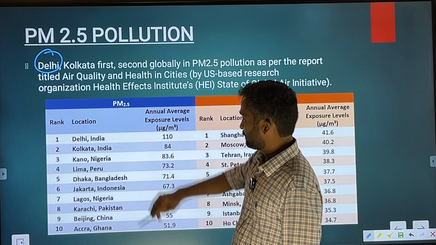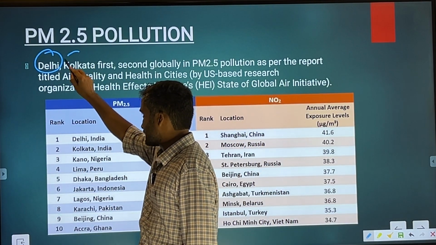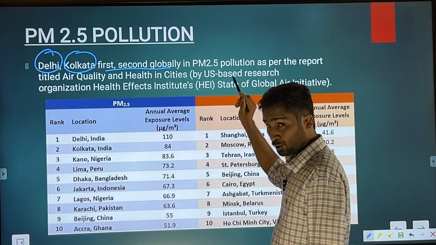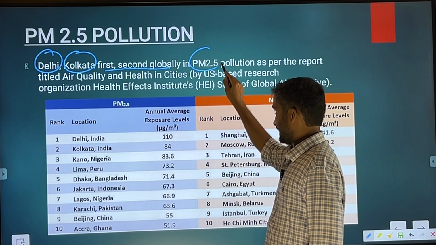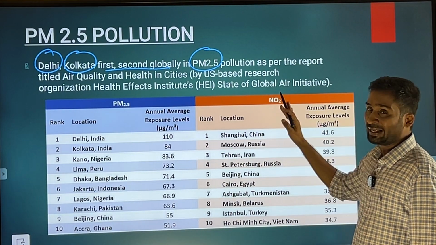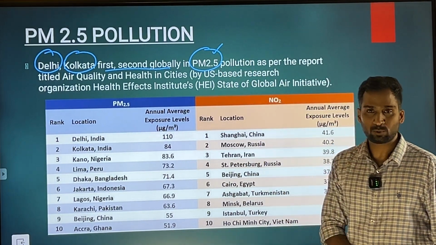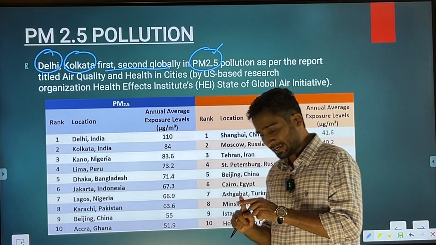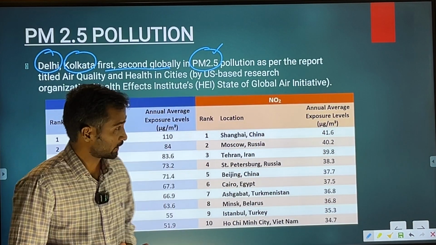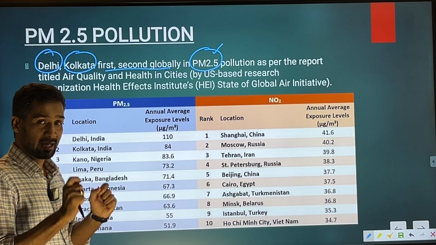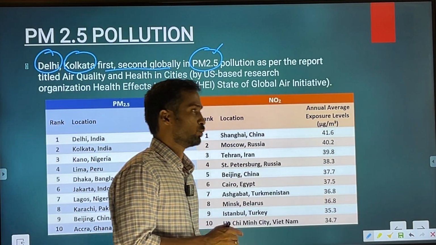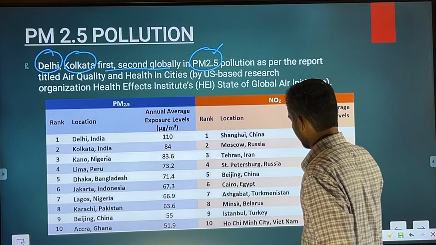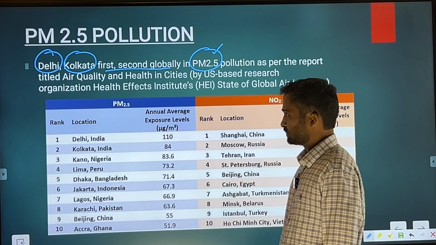As per the same report, Delhi and Kolkata in India are the first and the second globally when it comes to higher levels of PM 2.5 pollution. So globally it is Delhi, and second it is Kolkata, which is experiencing the highest level of PM 2.5 pollution, which should be a concern for the Government of India as well as the countries of the world.